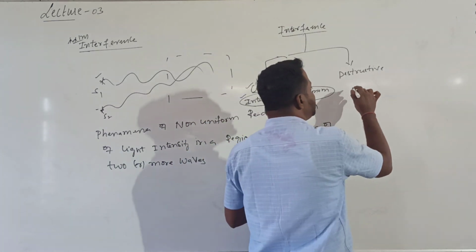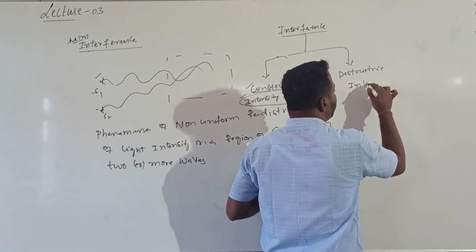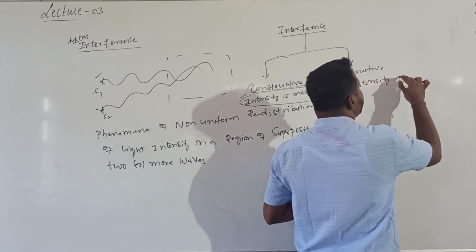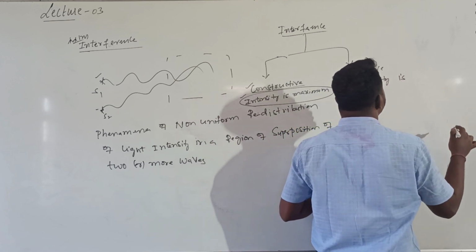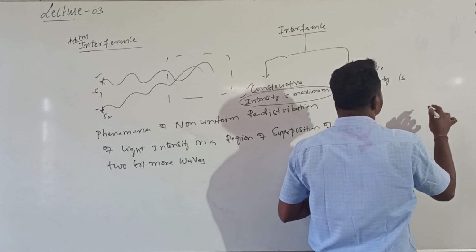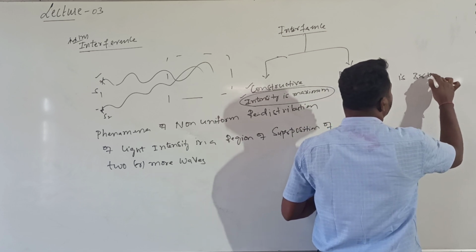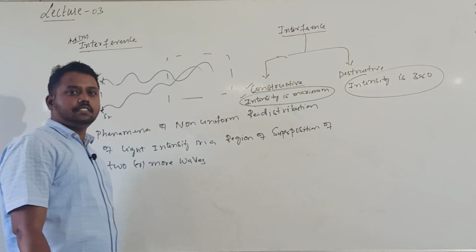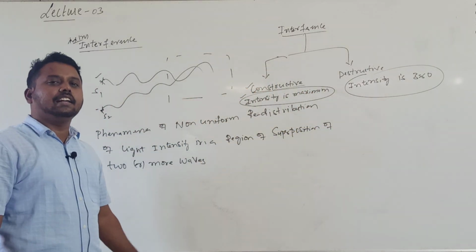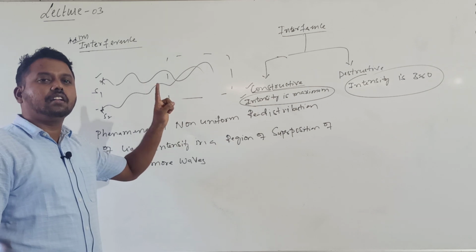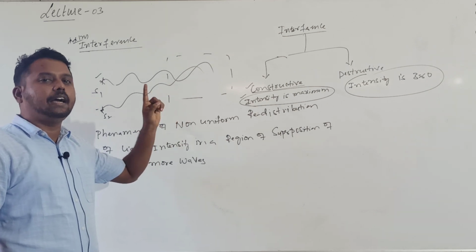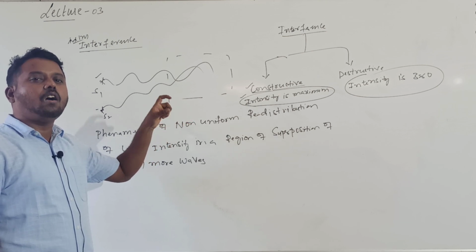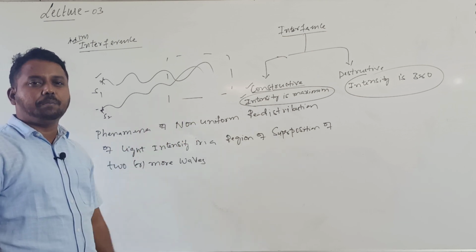It is called destructive interference when the light waves superimpose in such a way that the resultant intensity is minimum, or I can also say the resultant intensity is 0. Again, the resultant intensity depends upon the resultant displacement or amplitude, which depends upon how the light waves superimpose.